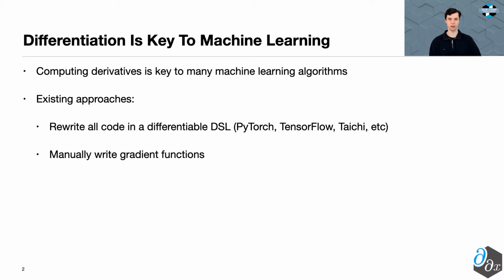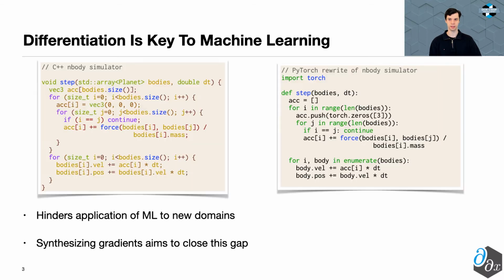Existing approaches require the user to rewrite all code in a differentiable DSL such as PyTorch or TensorFlow, or to manually write all of their gradient functions. Such rewriting can be both difficult and time-consuming, requiring the ML researcher to spend time understanding how the library they want to use is implemented rather than using it to solve their actual research problem.